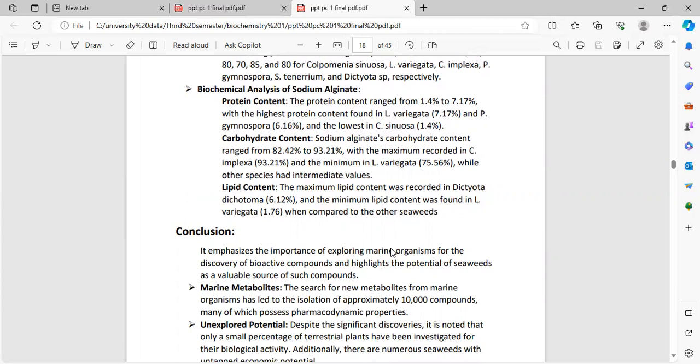Carbohydrate content. Sodium alginate carbohydrate content ranged from 82.42% to 93.21%, with the maximum recorded in C. implexa 93.1% and the minimum in L. variegata 75.56%, while other species had intermediate values.